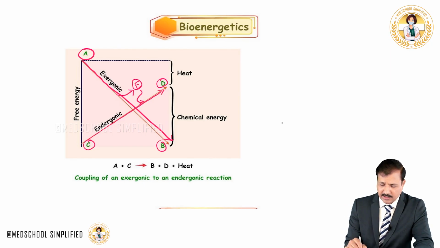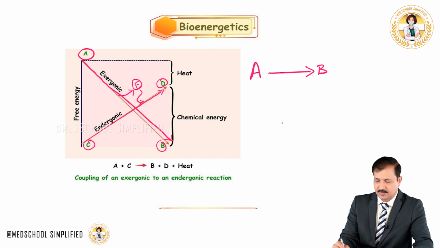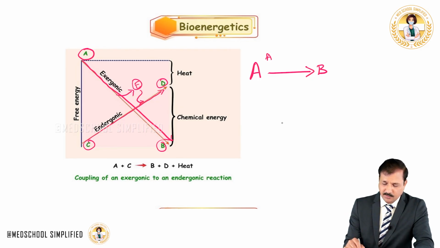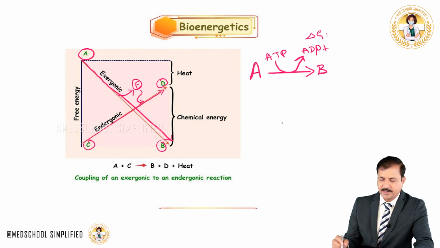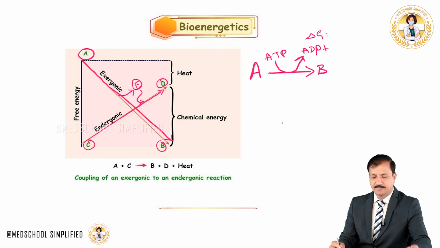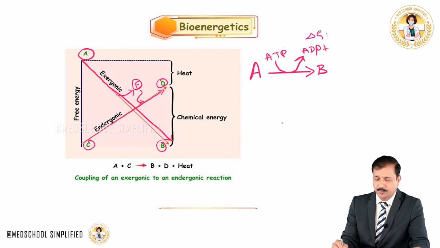I am going to rewrite it in a different way here. Consider the conversion of A to B is endergonic, that is delta G equals plus 4.0 kilocalories. Now it is an endergonic reaction. So how to make this reaction possible? I am going to break ATP. I am going to couple a breakdown of ATP, ATP into ADP plus Pi, with this reaction. That particular reaction gives delta G of minus 7.3 kilocalories.